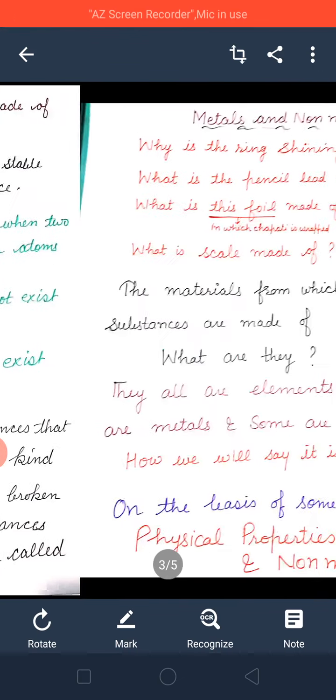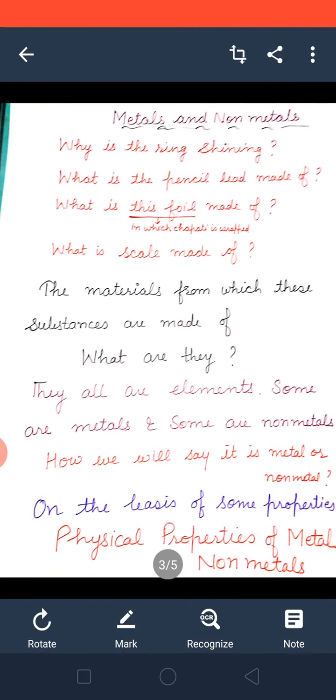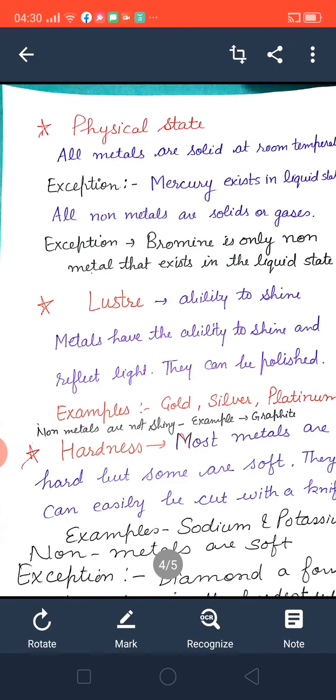Now you will say, beta, how can we say that it is a metal, it is a non-metal? You can't say, no? You should know some properties. On the basis of that you can say that it is a metal or a non-metal. So today we will discuss the properties of metals and non-metals, on the basis of which you can say that it is a non-metal or a metal. So, physical properties of metals and non-metals.